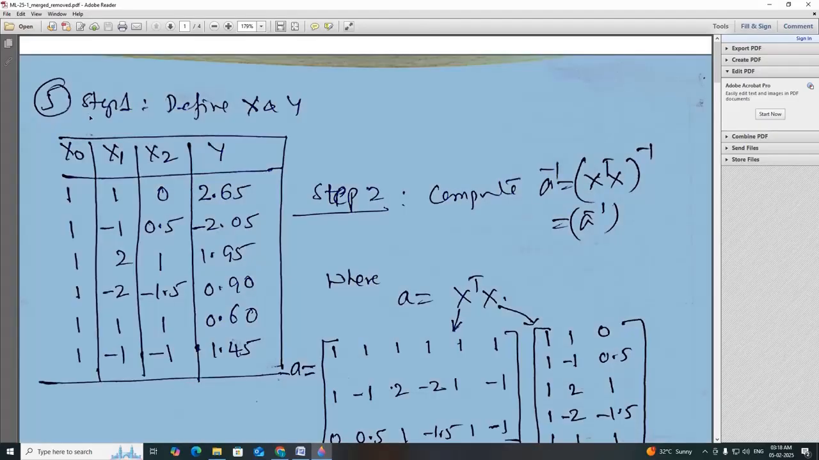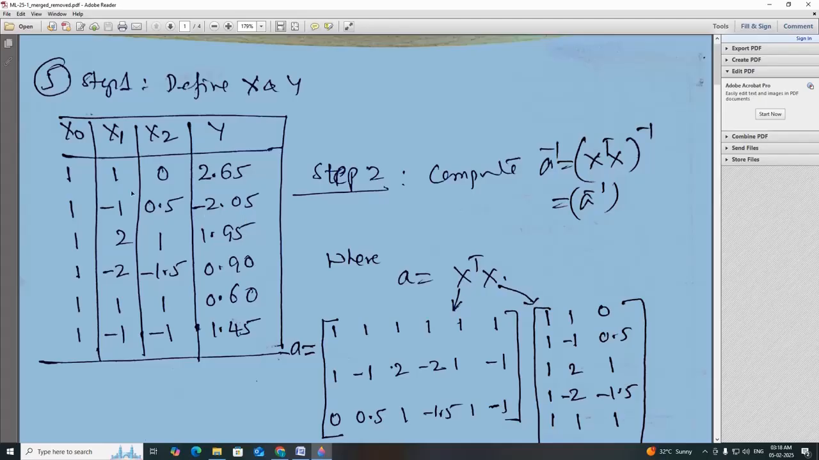Step 1, define X and Y. So X is a vector, x1 and x2. We have taken a dummy variable x0, which is always equal to 1, and for corresponding x1, x2 we have outputs also. So step 2, we have taken the given data, except x0, which we have taken as all ones, which is not given in the problem.